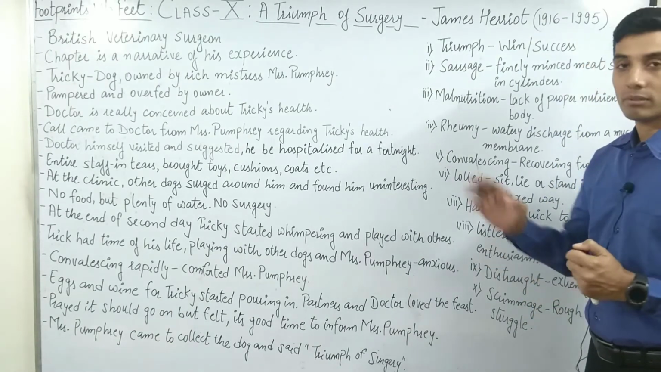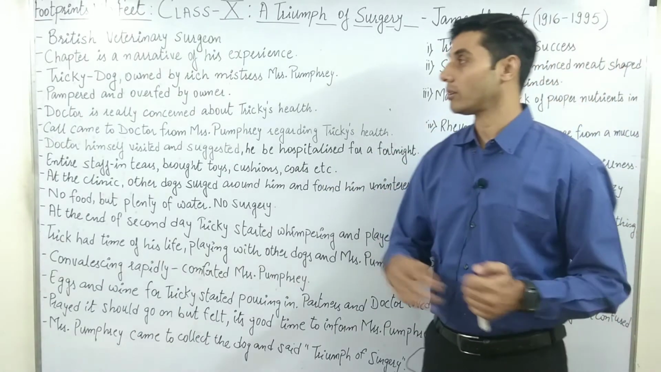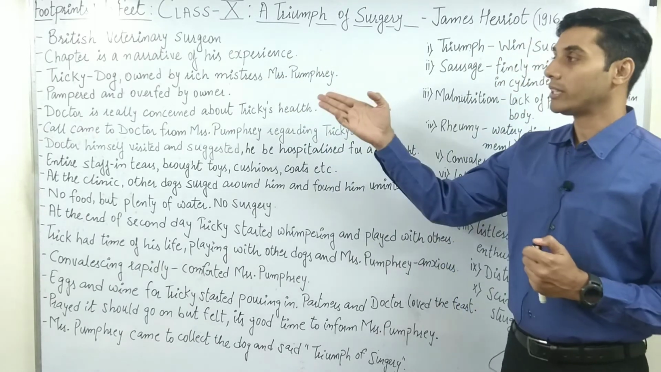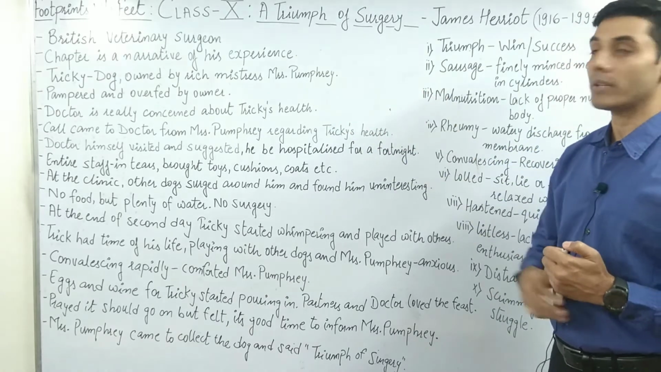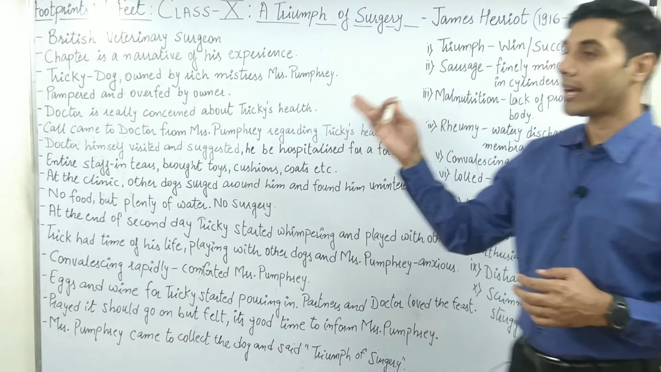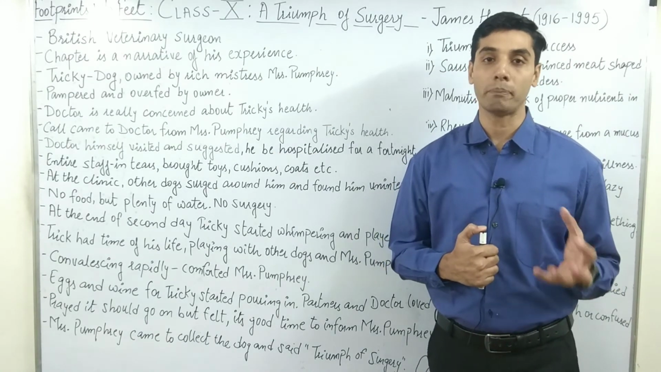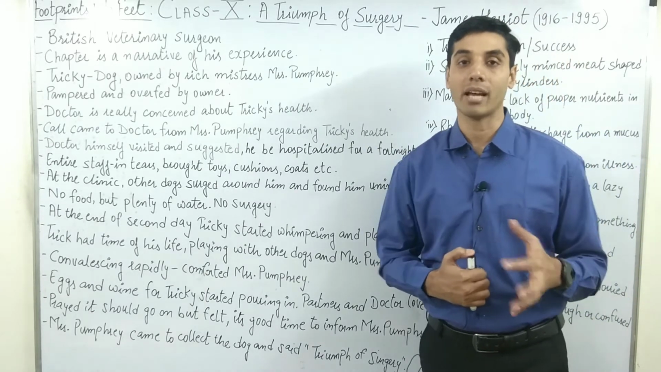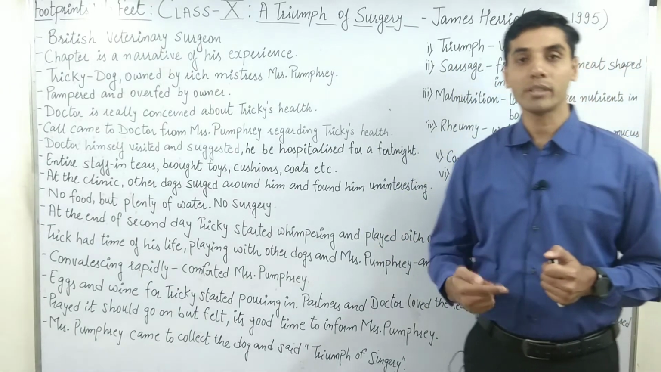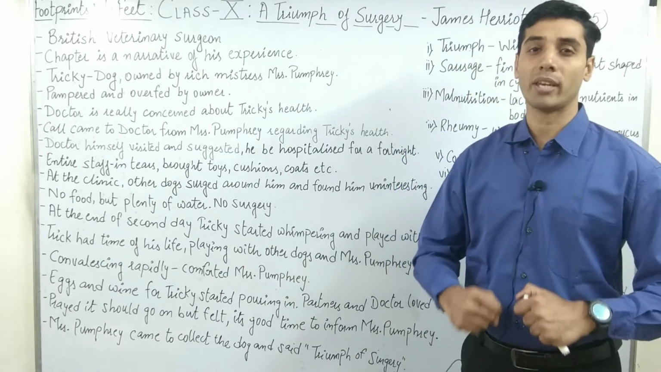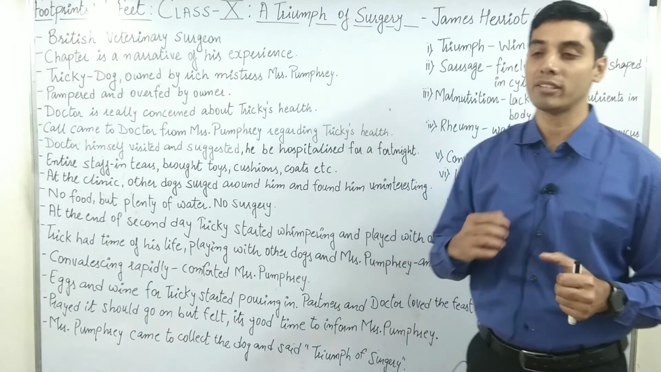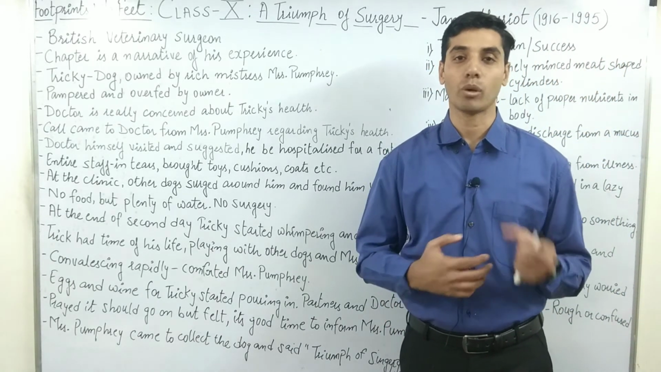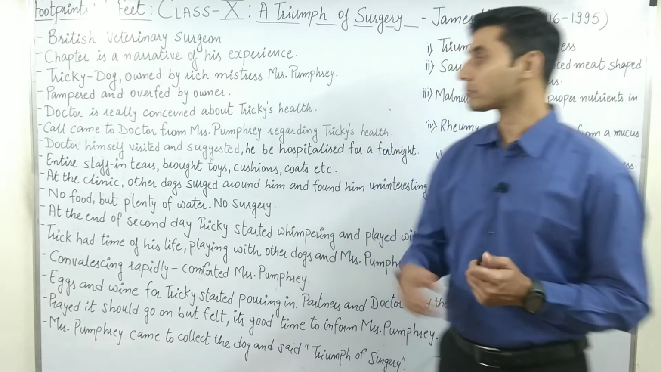Anyway, no, not that hot dog. That's a dish, hot dog. Anyway, as I've written, the chapter is a narrative of his experience. I already told you the names of the characters: Tricky Dog, owned by rich mistress Mrs. Pumphrey. As I also told you, the dog is very pampered and overfed by the owner, which is now taking a toll on his health. He is becoming obese, very fatty, and he is not keeping very well. He is becoming lousy. He is not getting interested in going out and walking and all sorts of things which normally dogs do.